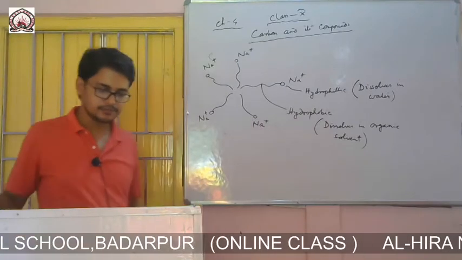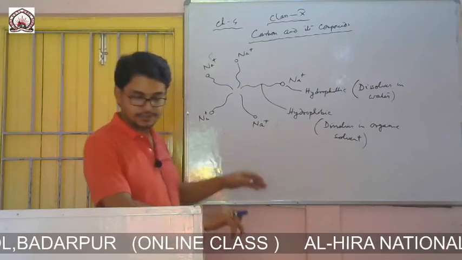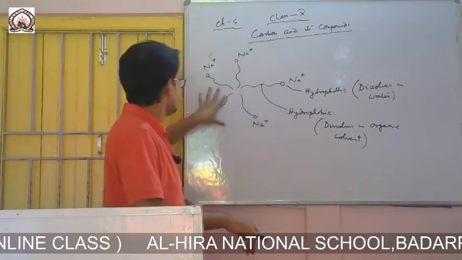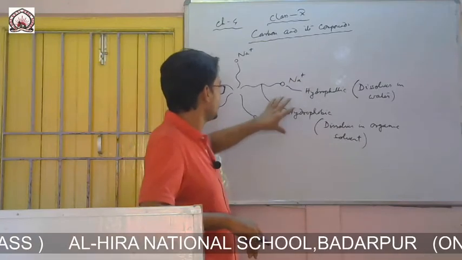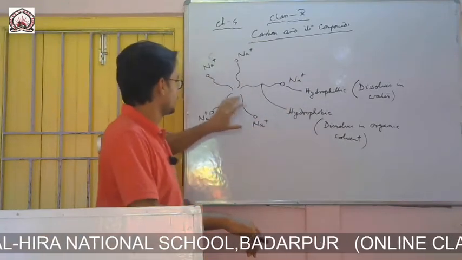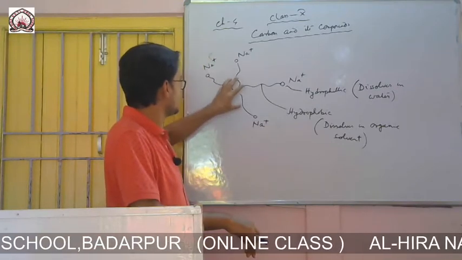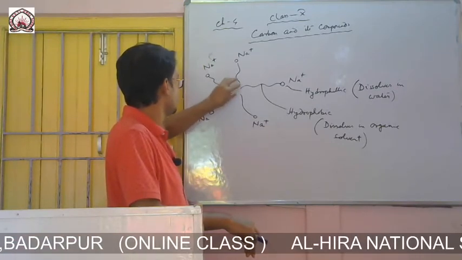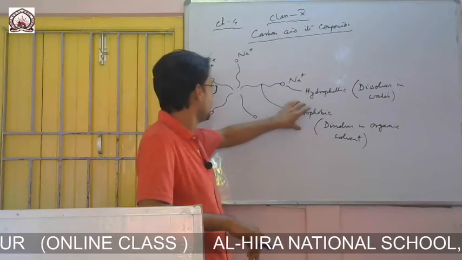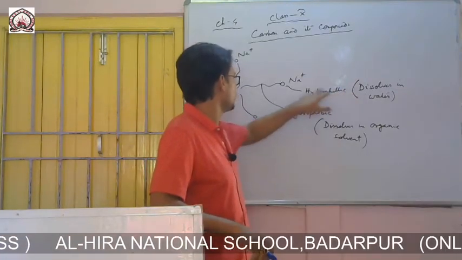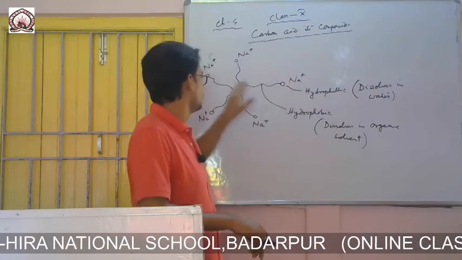And we have to understand these two parts. Together this is the micelle, and one part is hydrophilic, another is hydrophobic. So the hydrophobic part dissolves in the oily substance and the dirt. When the dirt or oily substance dissolves in this part, it becomes loosened enough, and the hydrophilic part dissolves in water and is taken away when we rinse it.